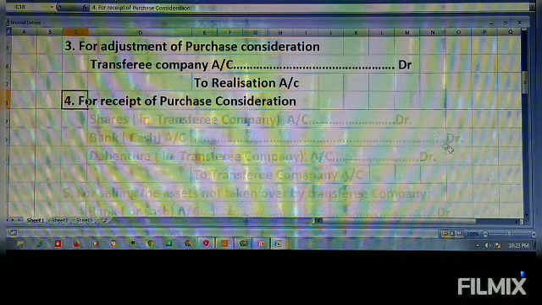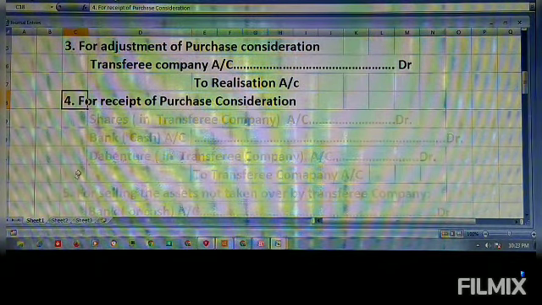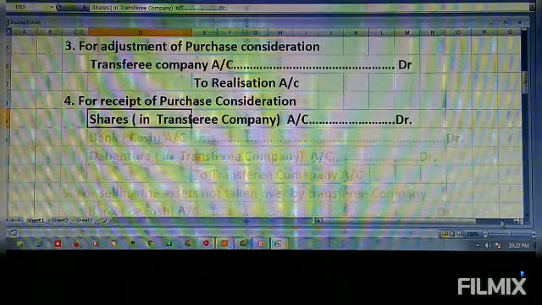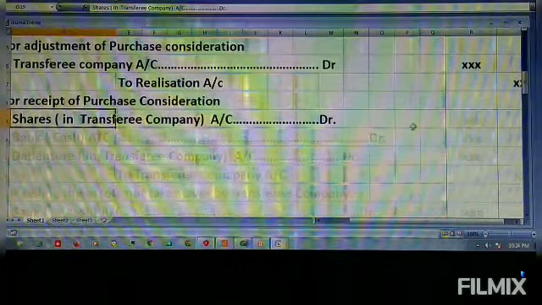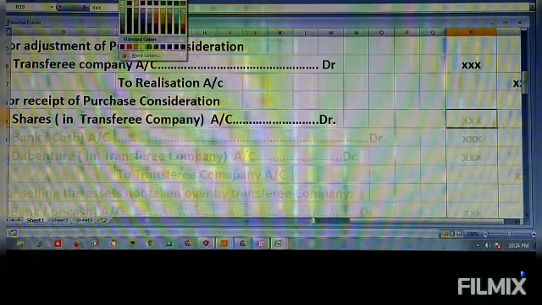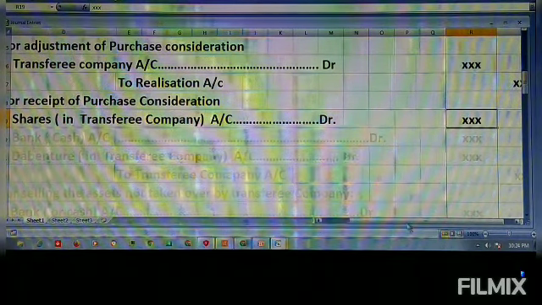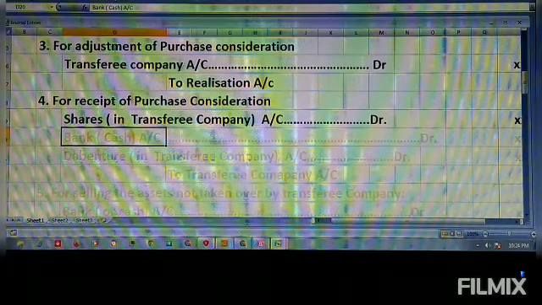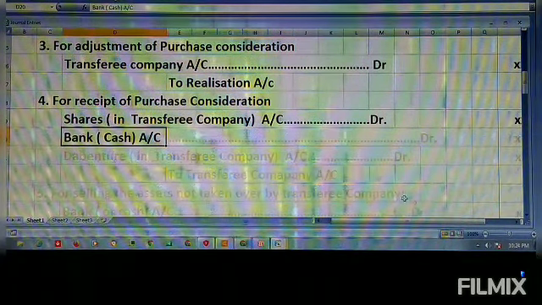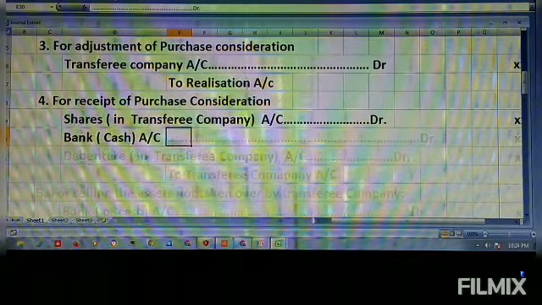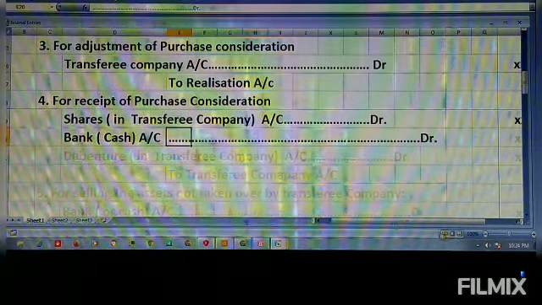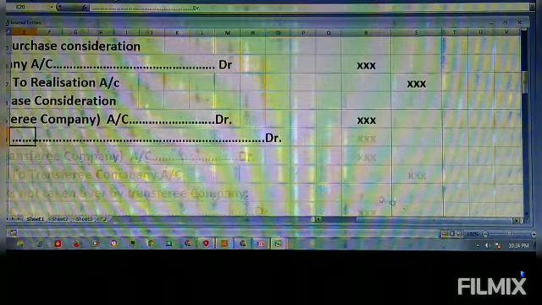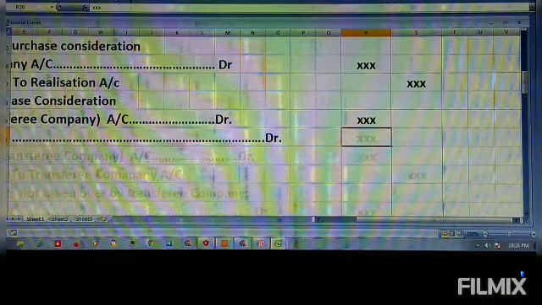In what form we are receiving it, we don't know. Sometimes it may be in the form of shares, then share capital account must be debited. If it is bank, in the form of a cheque or any cash received, that must be debited.